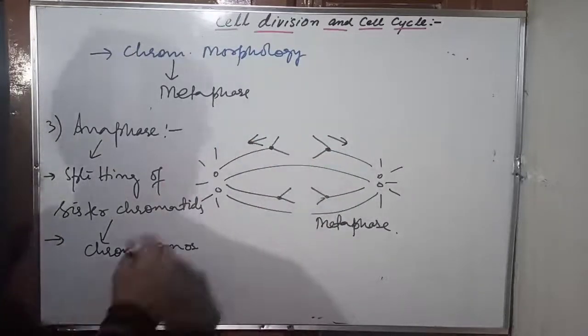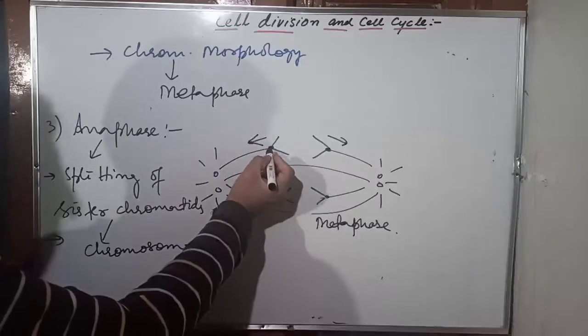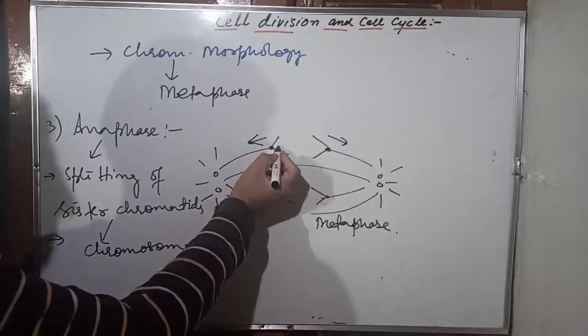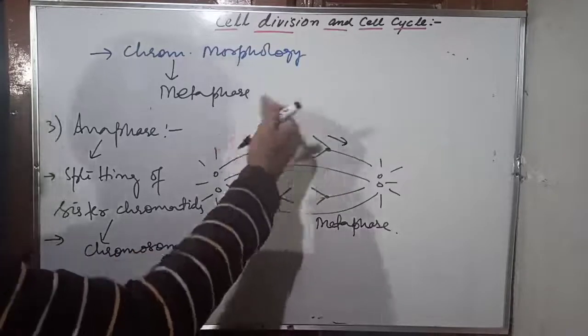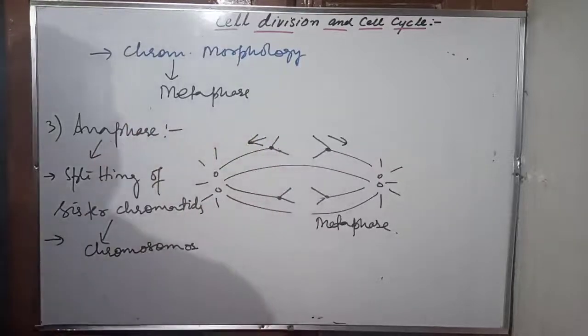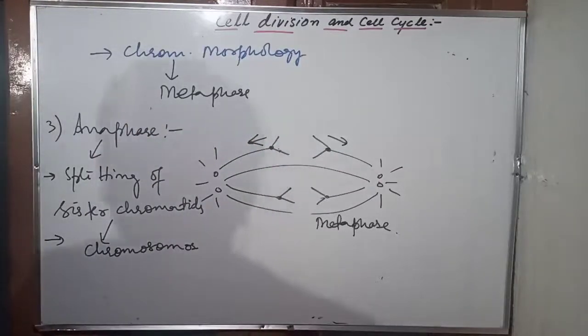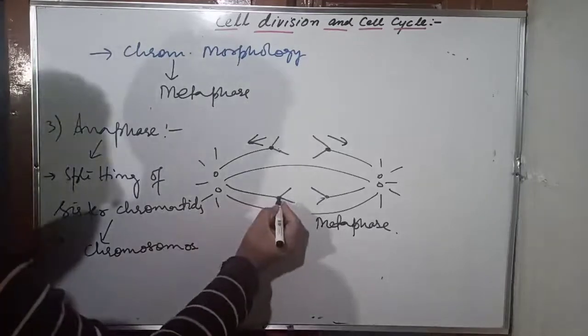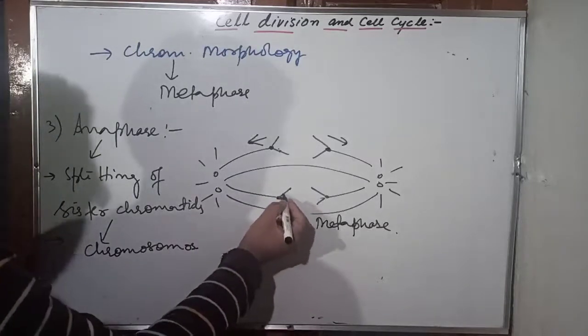Now they move in such a way that their centromere is at the leading edge. You see, centromere is at the leading edge, and the arms of the chromosomes are trailing behind. They are left behind, they are trailing behind. This is many a times asked, how chromosomes basically move in the anaphase towards opposite poles. They move in such a way that their centromere is at the leading edge and their arms trailing behind.